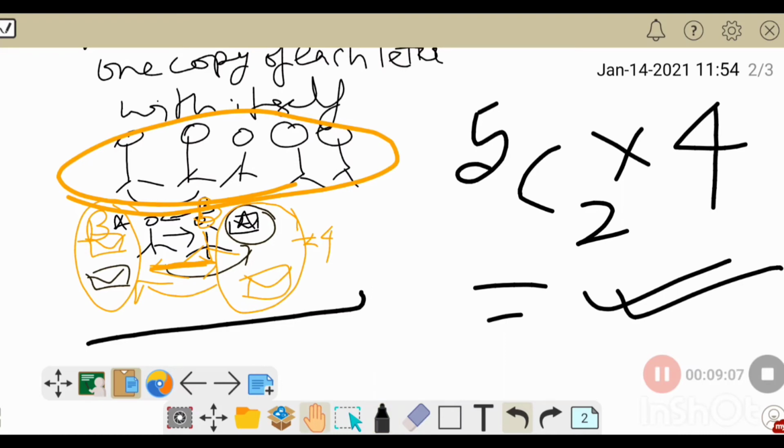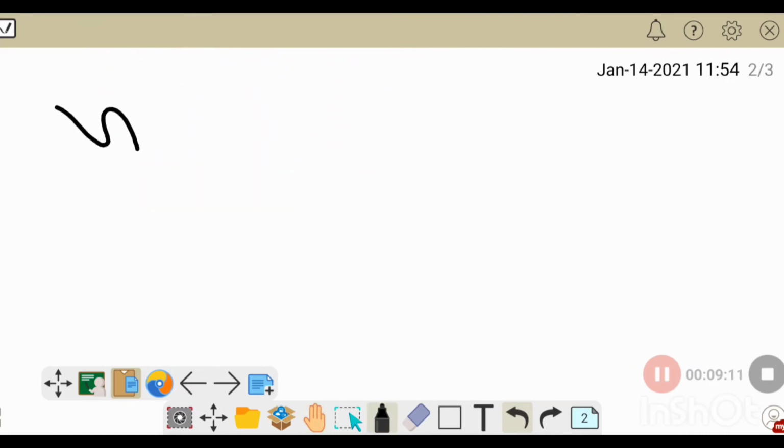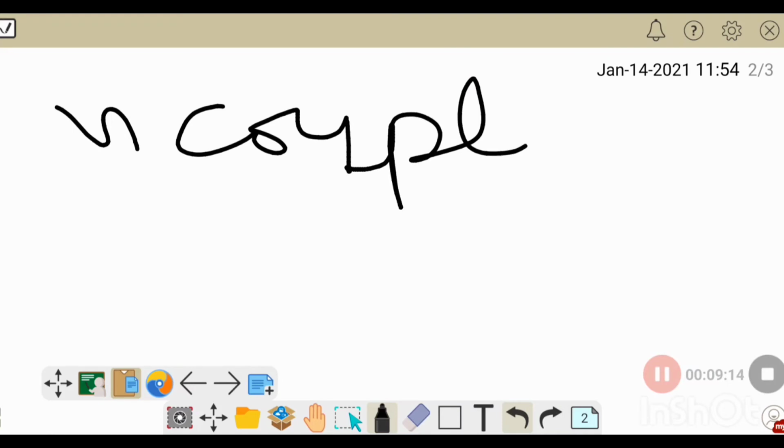Let's take one more complex problem. Suppose there are n couples, and this becomes very difficult for many people to understand.